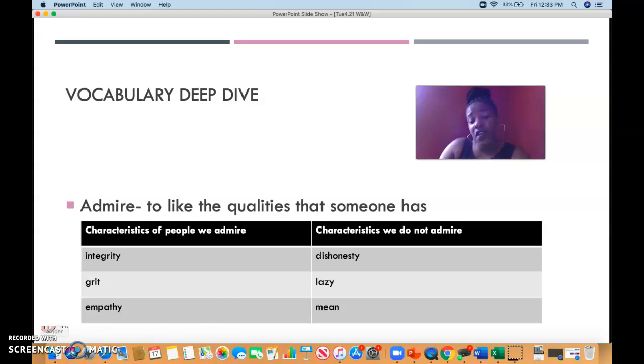Could you think of any other words that may go in our chart? Oh, someone who might have a growth mindset. I most certainly admire people who have a growth mindset. Great thinking.